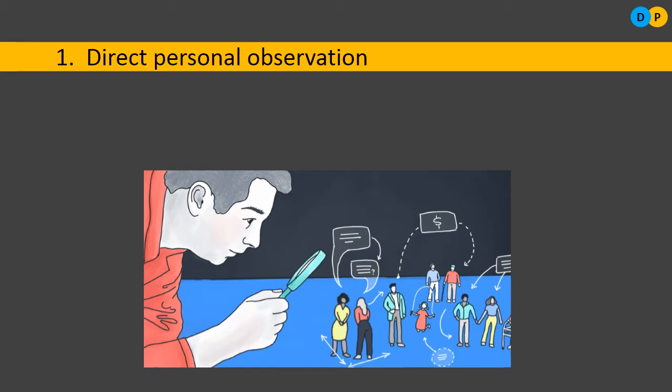As you can notice, I have considered an image here on the screen. Here the investigator is closely observing each and every individual. Directly the investigator is involved here. He is collecting the data from the field. How is he collecting the data? He is not having any conversation with the respondents at all. He is just observing them. That's why it is referred to as direct personal observation.